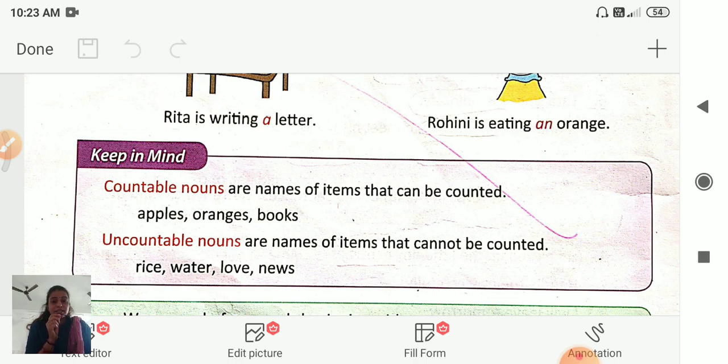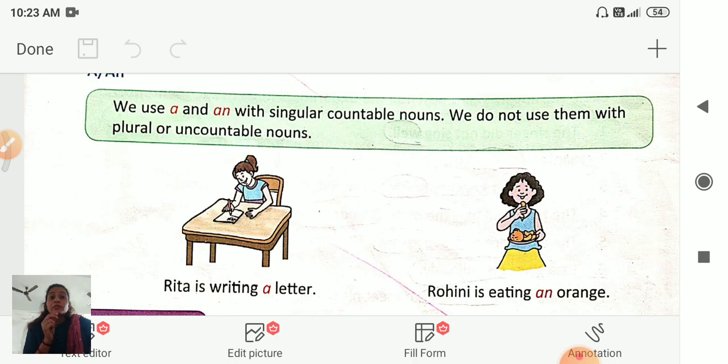Can we count it? No. Water, love, news, like our hair. Our hair also we can't count. So these all are uncountable. Which item we can count is a countable noun, and which item we cannot count is an uncountable noun. So we use a and an with countable nouns only.